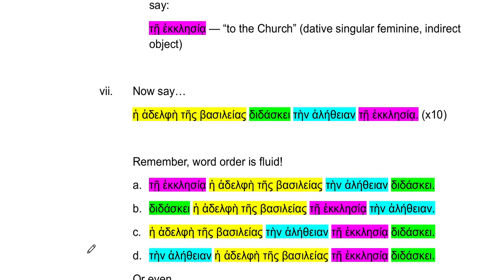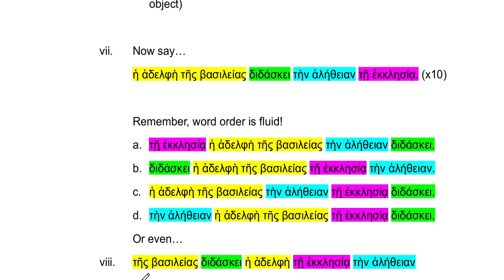And now I'm going to totally rock your world. Until now, we've just seen he adelphi tes basileas, and we've treated that as the subject. You can even split the subject. Tes basileas didaske he adelphi. It'll look weird as you see it now because we don't do that in English at all.